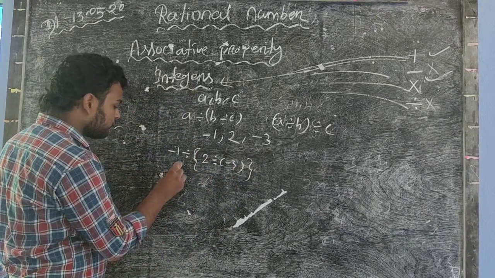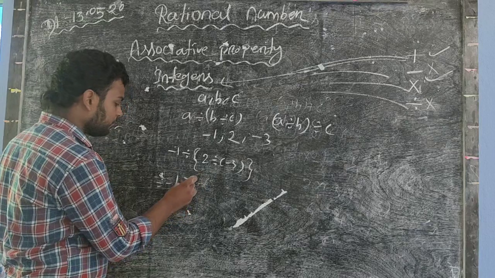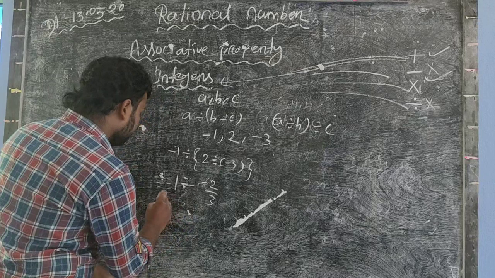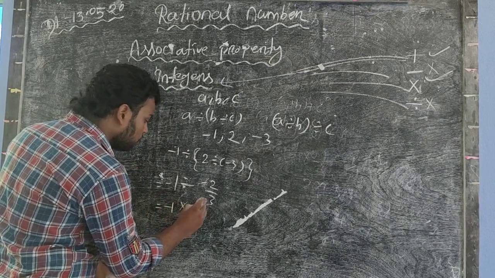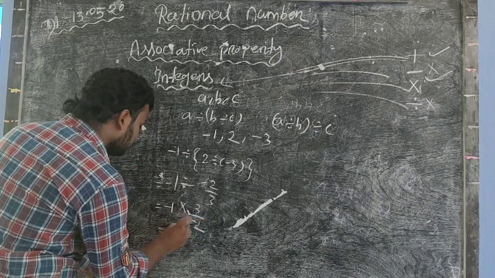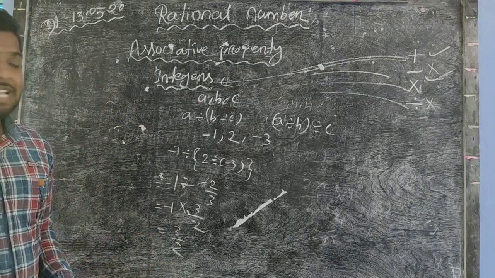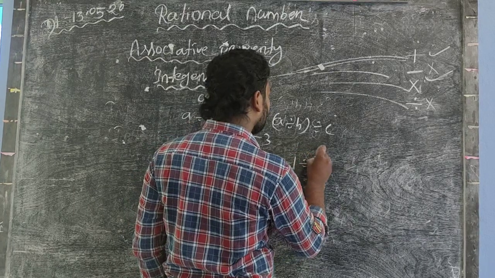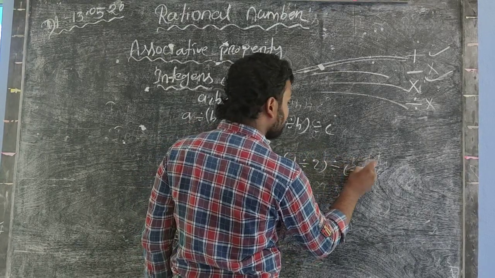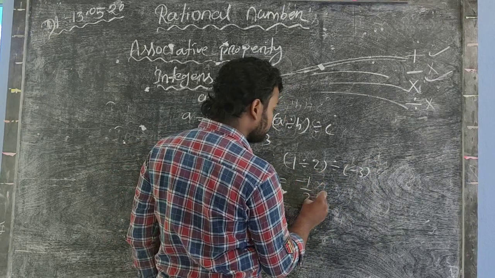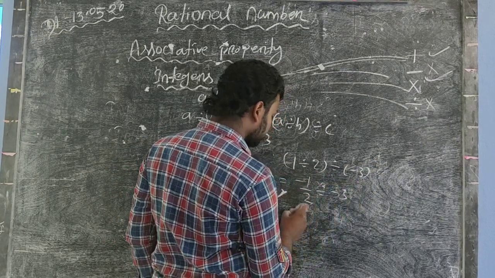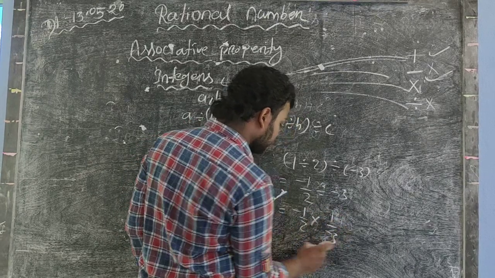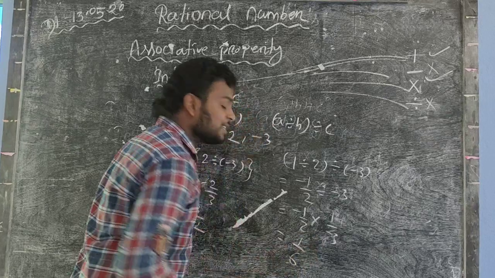So this is equal to -1 divided by 2 divided by -3. That is equal to -2 by 3, -1 into 3 by -2. That is equal to 3 by 2, minus cancel. So then in the RHS, -1 divided by 2 whole divided by -3 is equal to -1 by 2 divided by -3, equal to -1 by 2 into 1 by -3, which is equal to 1 by 6.